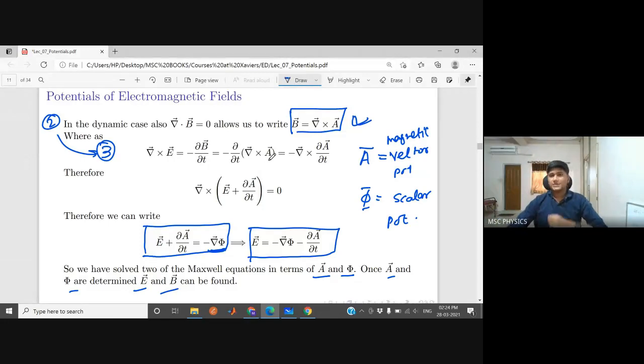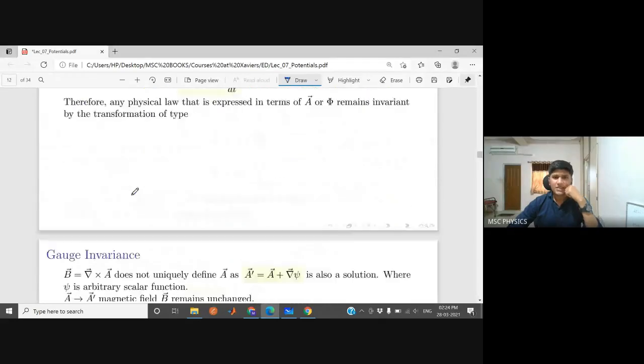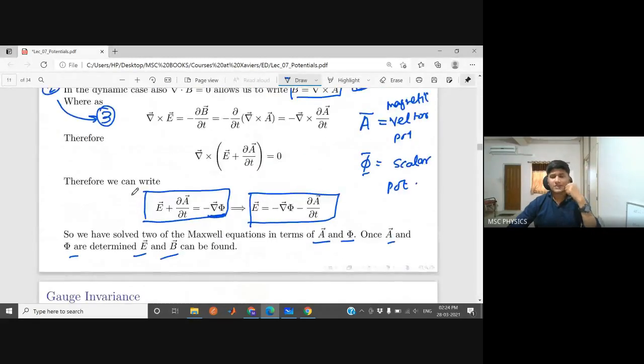So let's talk about this. A is a vector potential, phi is a scalar potential, and we have written B and E in terms of potentials. Now we are going to put these values in some other equations, but before that there is something else.